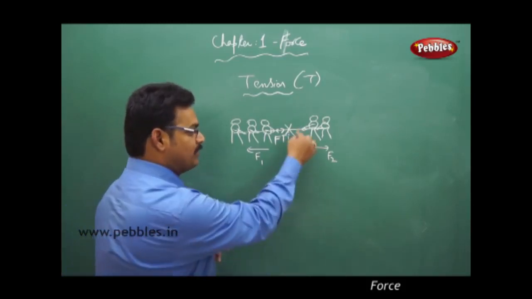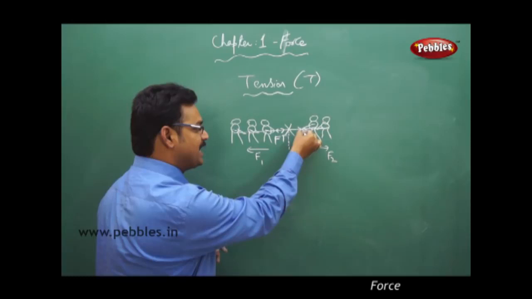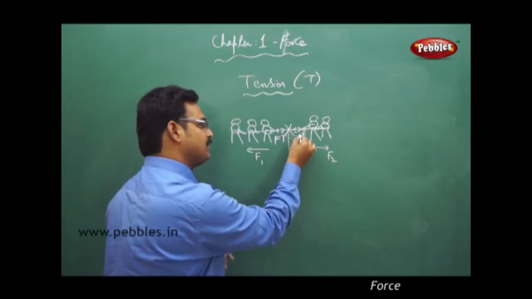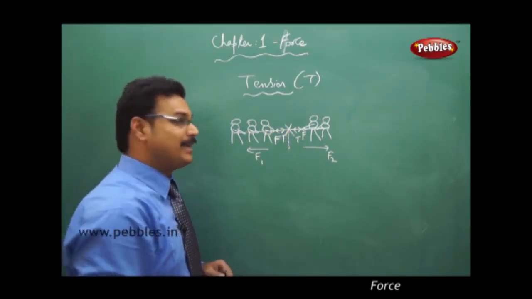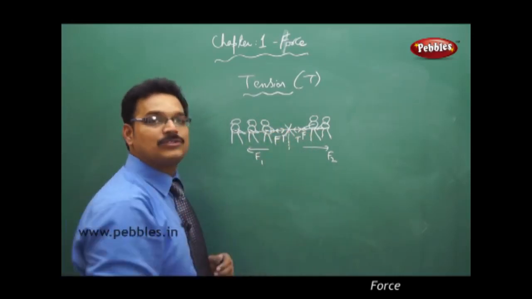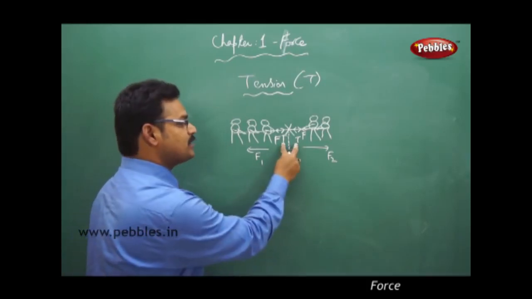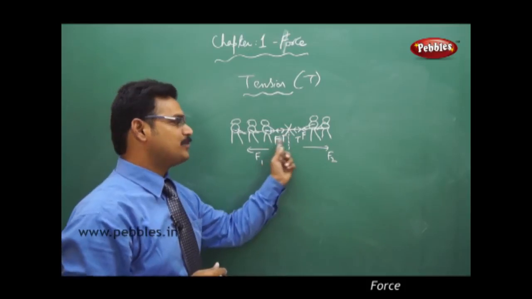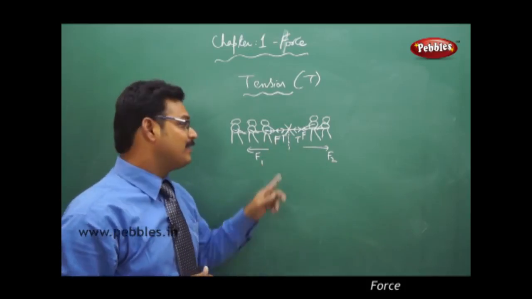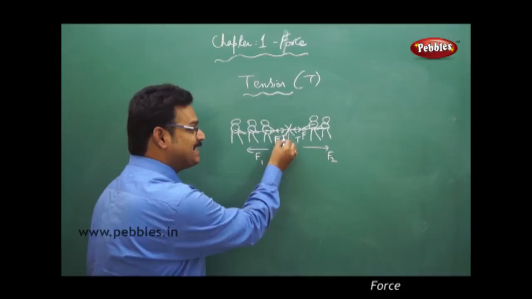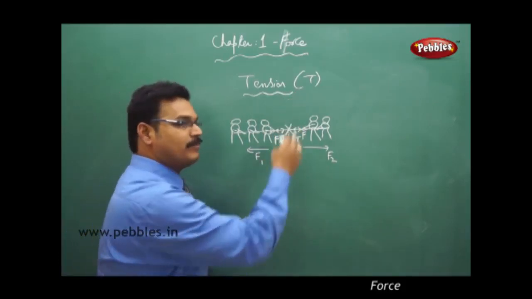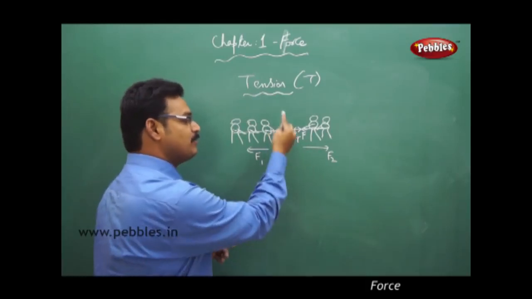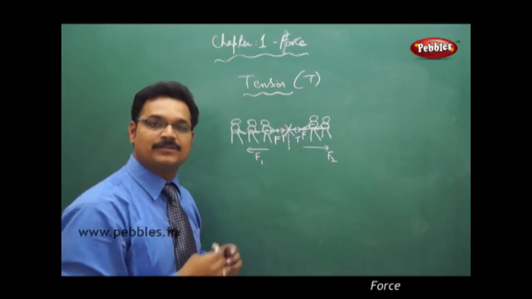Similarly, on this side, when they apply the force in this direction, there is a tension acting exactly opposite to this force and equal to the force. So these two tensions are always acting in the rope, and they balance the two forces together. And whenever this force F exceeds the tension, the rope breaks. Either this force or that force exceeds the tension, and the rope breaks.